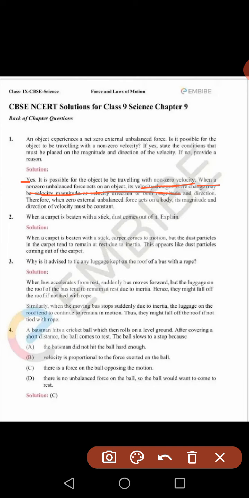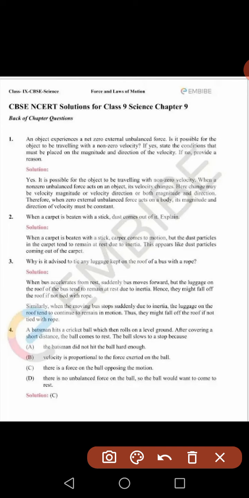Whatever I said, the same thing is written here, you just go through this. You can write in your own way also. What you have to write is that when no force is exerted on an object, the object can still move with a constant velocity, but if force is applied, then either its velocity will decrease or its velocity will increase. That much only you have to write.